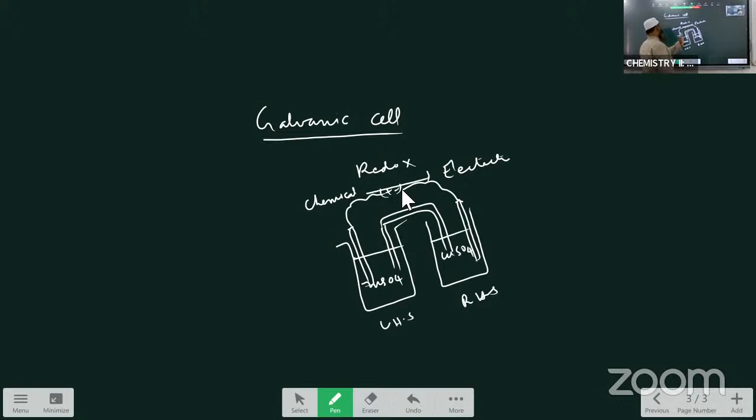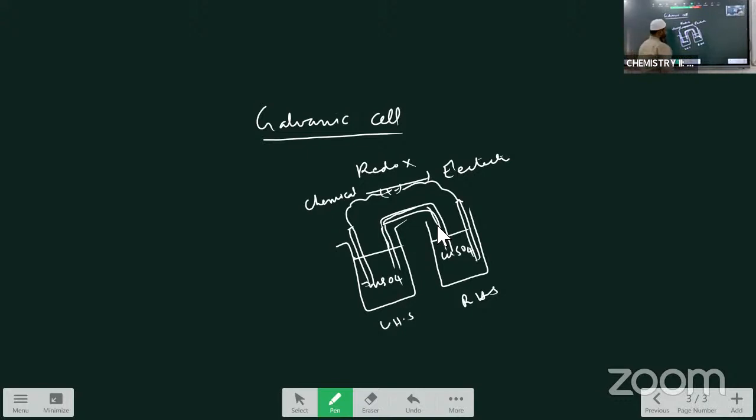This galvanic cell consists of two half cells. Left hand side contains ZnSO4 solution and one zinc rod is present in that. Right hand side, this is the half cell, contains copper sulfate solution and one copper rod is kept in it. Then internally these two are connected with the U-shaped glass tube which is filled with the KNO3 and agar-agar. So this U-shaped glass tube is called the salt bridge, and these two are externally connected to the battery. This is about the construction of the galvanic cell.